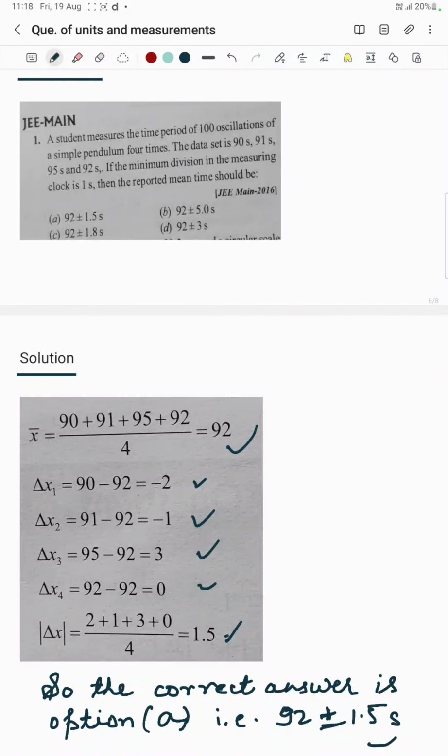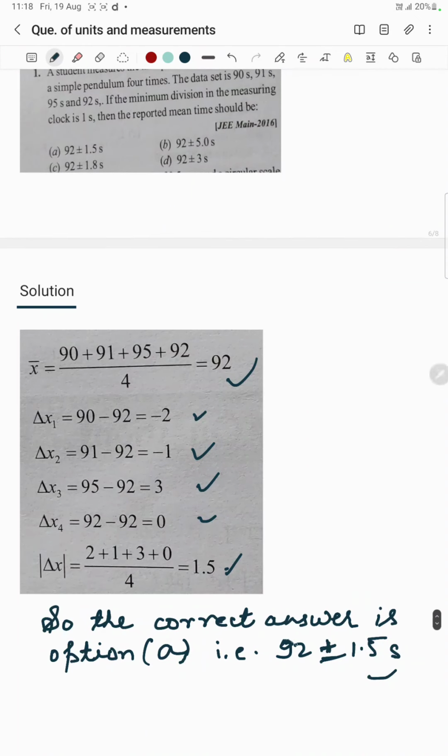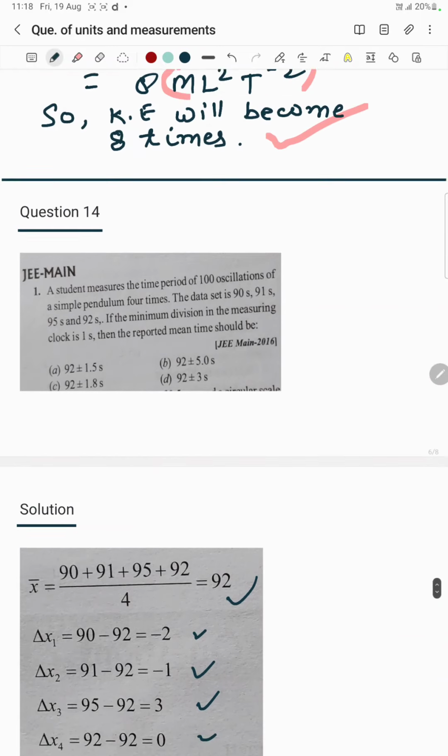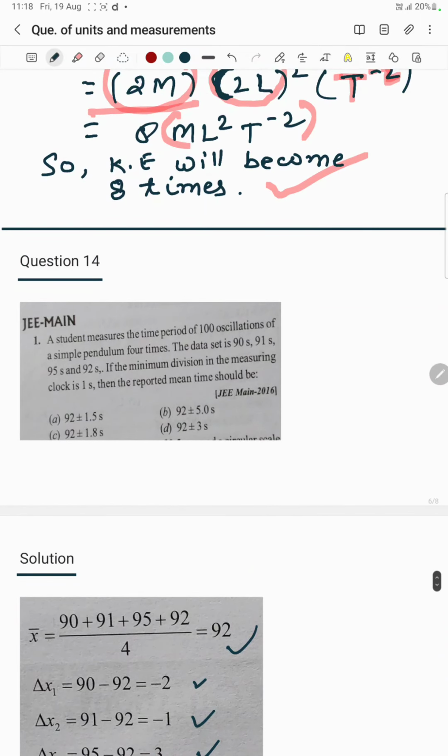So what I did was take the average of all the measured values, and then the average of all the errors, and then I put them together to give the answer. So the correct answer is 92 plus minus 1.5. We don't know whether it is 92 plus 1.5 or 92 minus 1.5, so we write 92 plus minus 1.5. So this was question number 14, which appeared in JEE Mains.